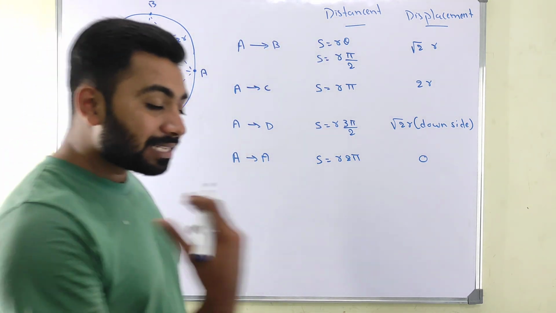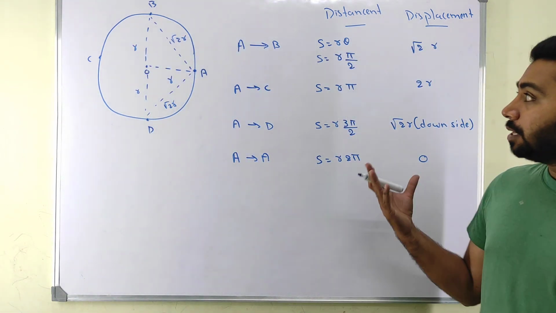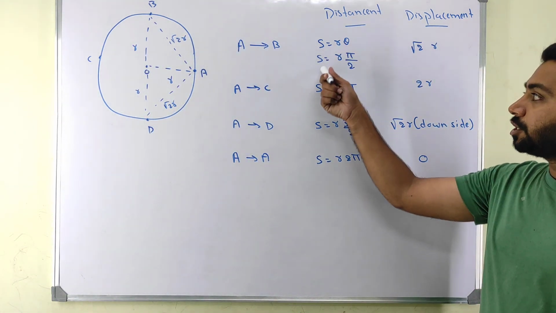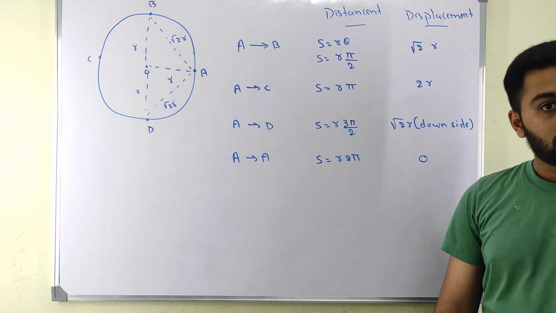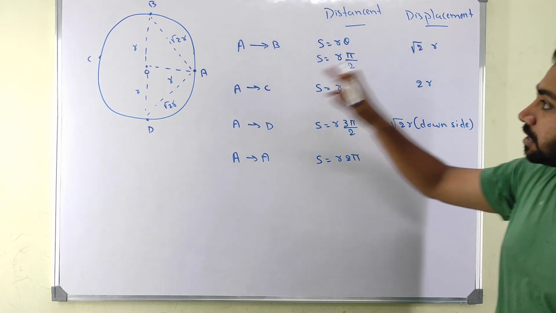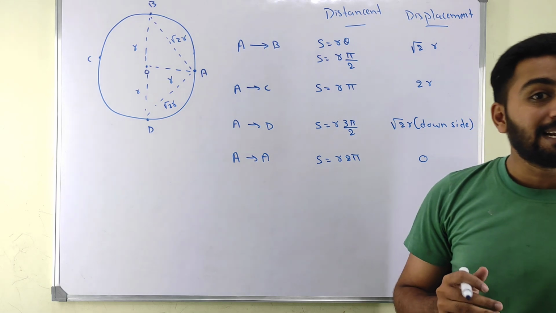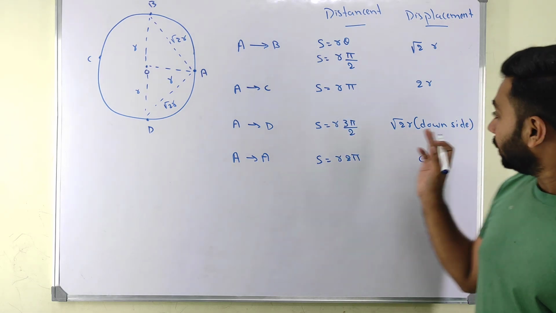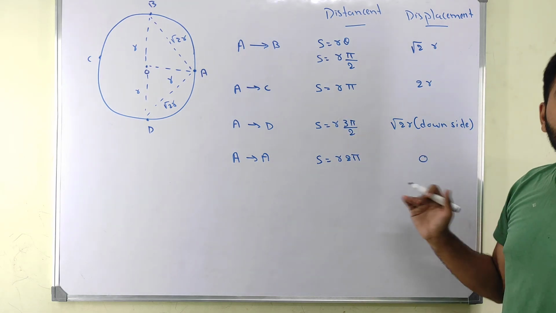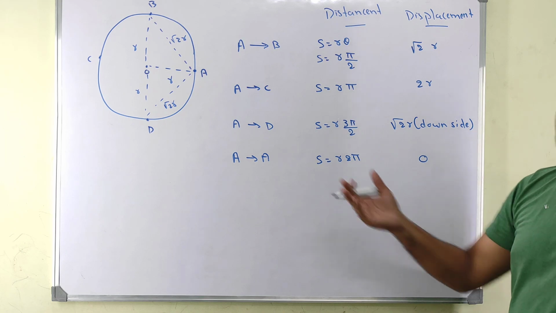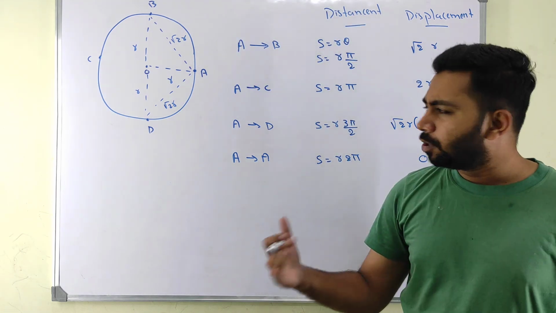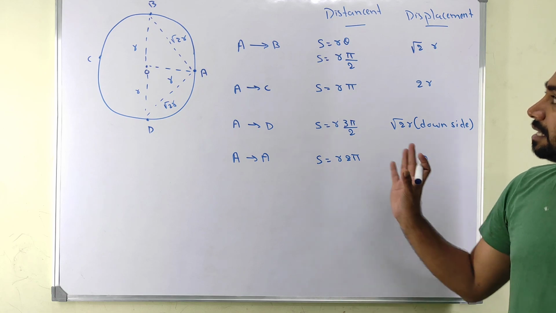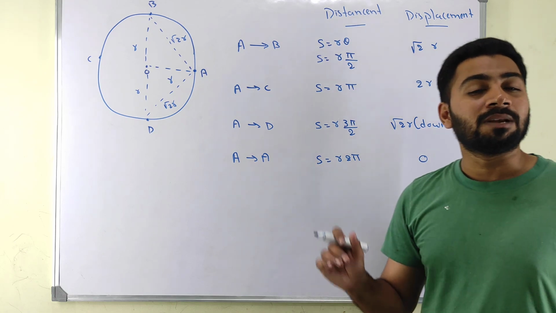See, when you move in a circle, these are all the things you will see: arc length, distance, displacement. At this point, displacement is in the upside direction. When it is this side, displacement is in the downside direction. We can represent these easily in vectors. Don't worry, we will learn slowly, in IIT-JEE. Now, distance and displacement is the main thing.